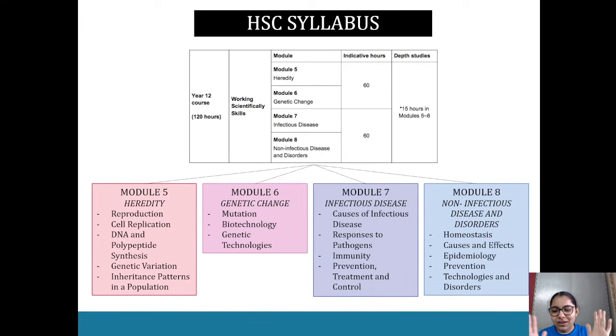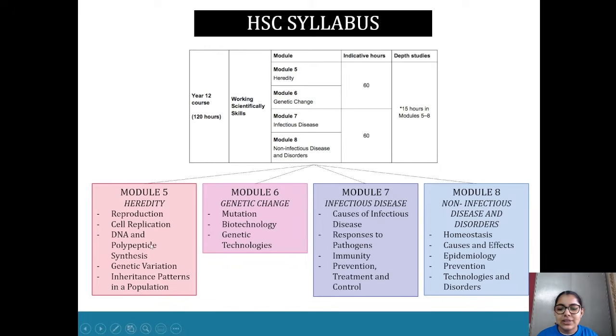But getting back to my point, we've got 4 modules. We are starting off with module 5, Heredity. We'll be looking at reproduction and cell replication. You would have looked at parts of the cell back in year 11. Now you're looking in a lot more depth at what's going on within all of these different cell parts, and specifically in light of DNA replication.